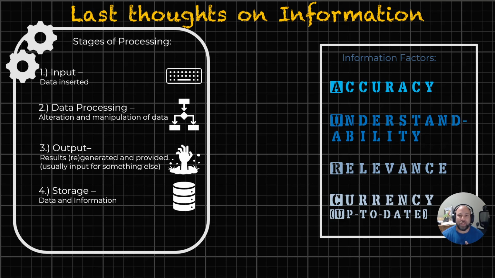The factors of information being worthwhile information are that it's accurate, understandable, it's relevant, and then of course that it's current, it's up to date. All right, so that's, I think, where we're going to stop it, talking about data versus information, and I'll see you in the next video where we start talking about variables. We start putting these concepts into something that we can use in Python.